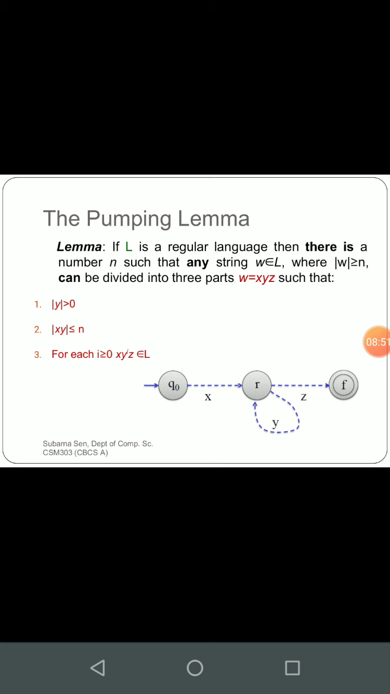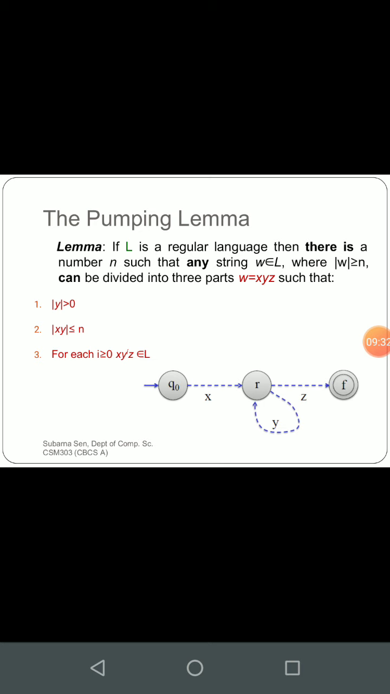The lemma says, if L is a regular language, then there is a number n such that any string w belonging to L where the length of w is greater than or equal to n can be divided into three parts, say x, y, z, such that, you have to remember here, the size of y can never be equal to or less than 0. It is mandatory to keep some portion of the string as y. There may not be anything in x, there may not be anything in z, but there should be something in y.